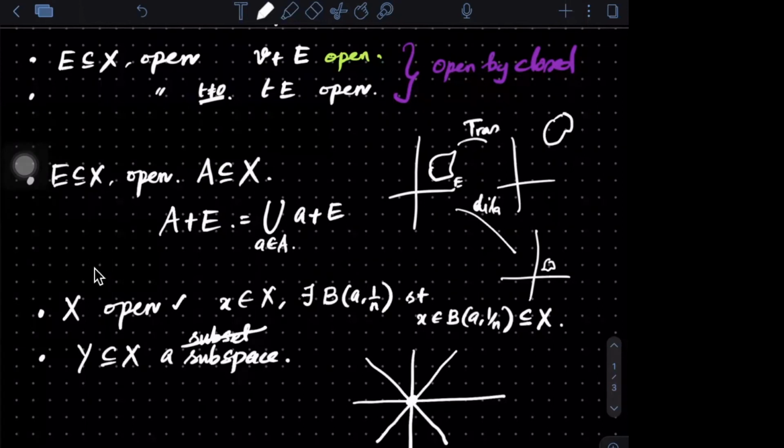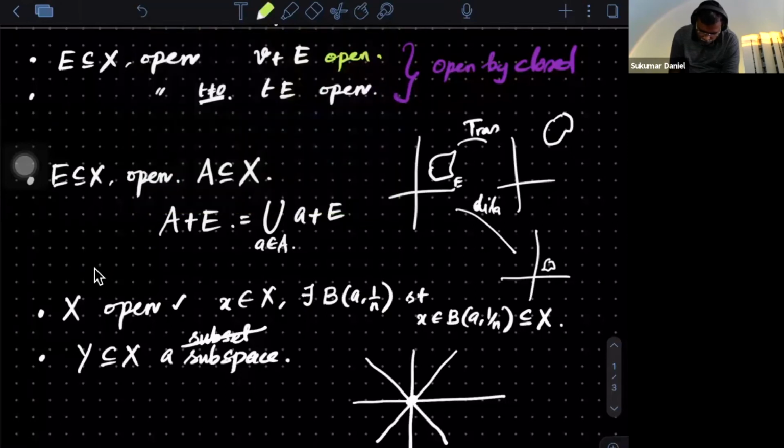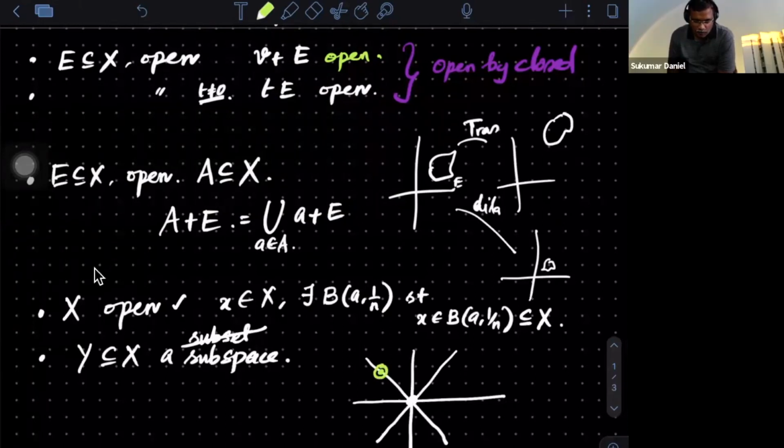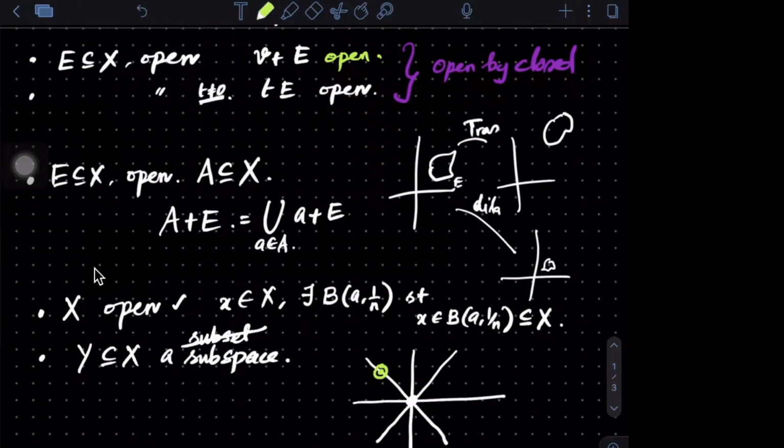Because if you take the origin and consider any open ball, it will go outside the space. If you give me any point here, and if I consider any open set, it goes out of the space, correct? Yes, sir. That's what you are thinking. This we can intuitively make into a proof also. So how do you make it?